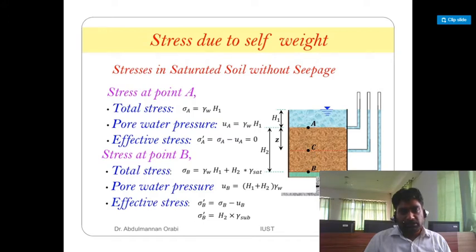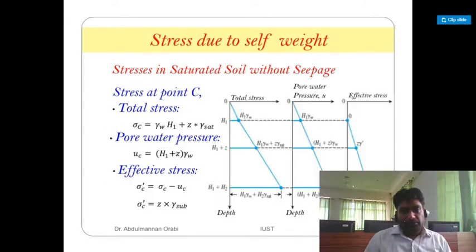Stresses in a saturated soil without seepage. Stress at point A: total stress sigma A is equal to gamma W H1, pore water pressure U is equal to gamma W H1, and effective stress sigma dash A is equal to total stress at A minus pore water pressure, which is 0. Stress at point B: total stress sigma B is equal to gamma W H1 plus H2 into gamma sat, pore water pressure UB is equal to (H1 plus H2) into gamma W, and effective stress sigma B dash is equal to H2 into gamma submerged. So this is the pressure diagram.